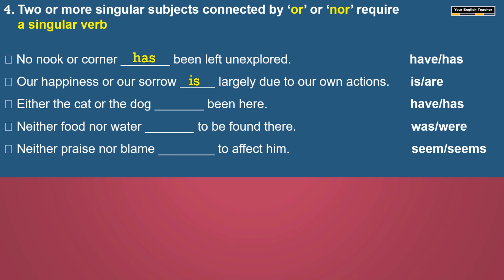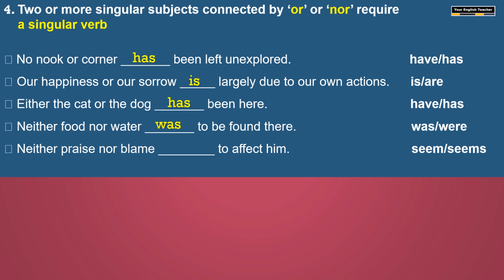Third one, either the cat or the dog ___ been here. Either the cat or the dog has been here. Neither food nor water. Here we are using nor. Neither food nor water, so singular, was to be found there.